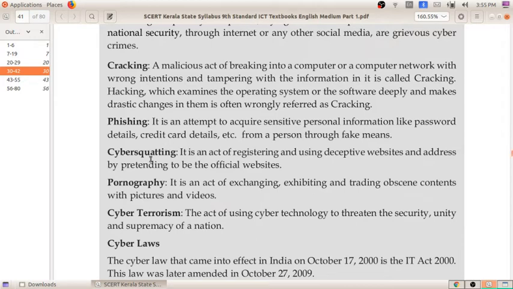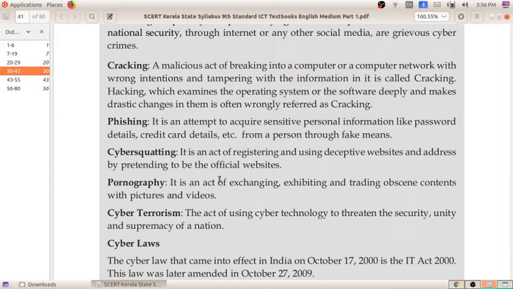Another one is cyber squatting. It is an act of registering and using deceptive website addresses by pretending to be the official websites. That means the original website will be there, but many other persons will create the same website as the official one, but it will be fake. So that is known as cyber squatting.